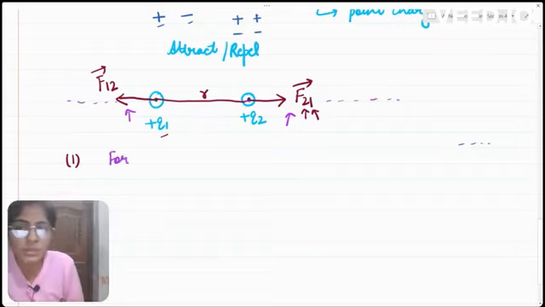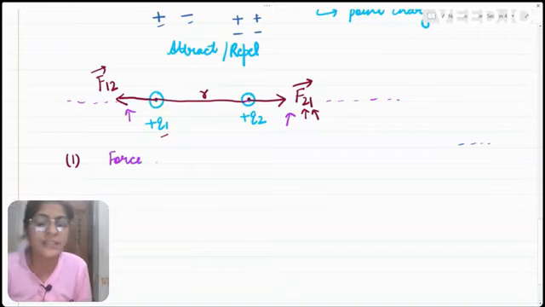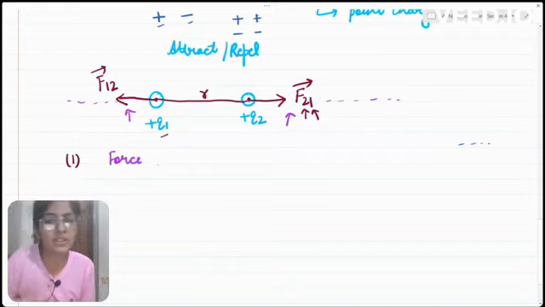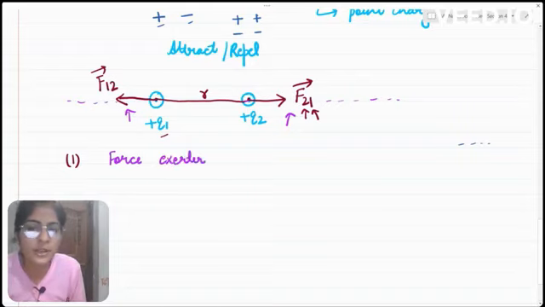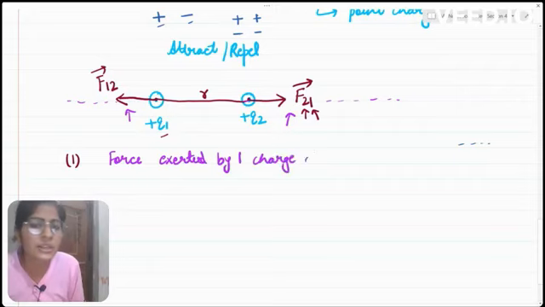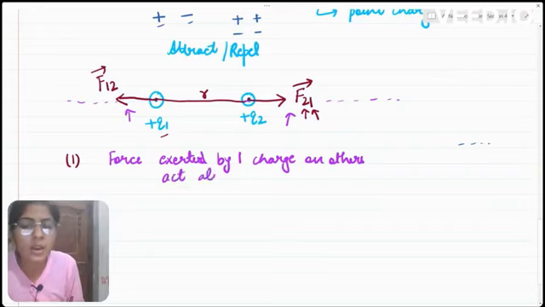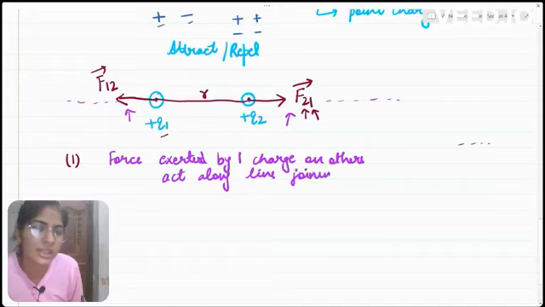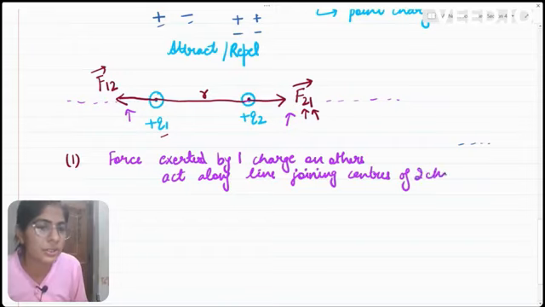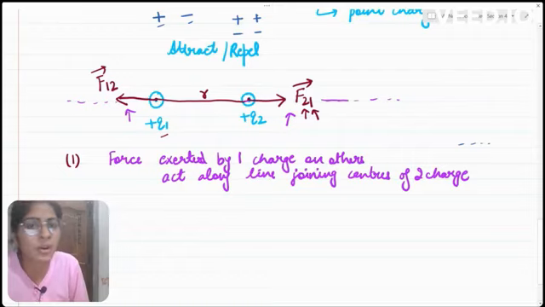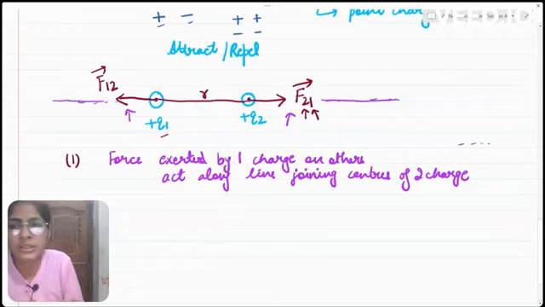So we can say that the force exerted by one charge on the other charge will always be acting along the line joining the centers of the two charges. The forces F12 and F21 will always act along this line joining the centers of both the charges.